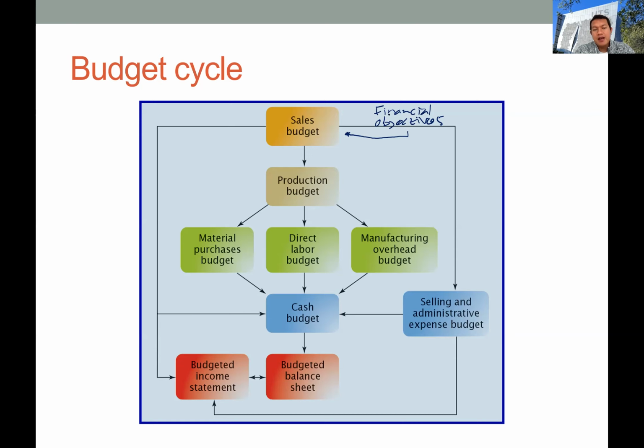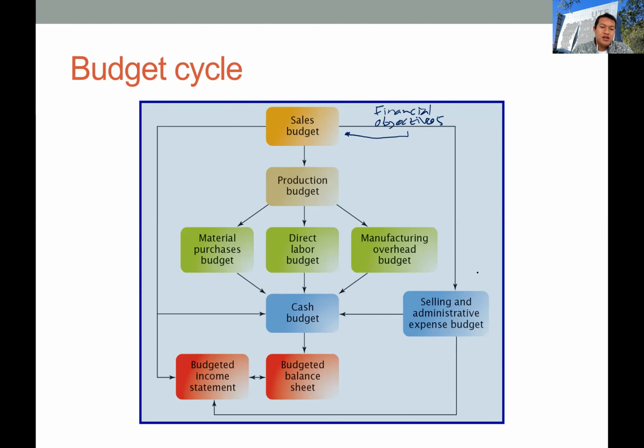Okay, and then once they set the level of sales that they have to achieve, they will transform this to the production budget. So in order to achieve the sales target, what level of finished goods or inventory should be produced. And then they will have three main production cost budgets: the material purchase budget, the direct labor budget, and also the manufacturing overhead budget. And also one additional budget which captures the selling and admin expenses.